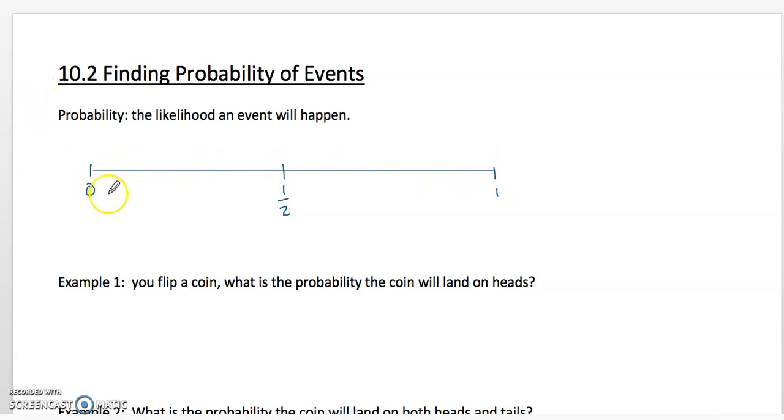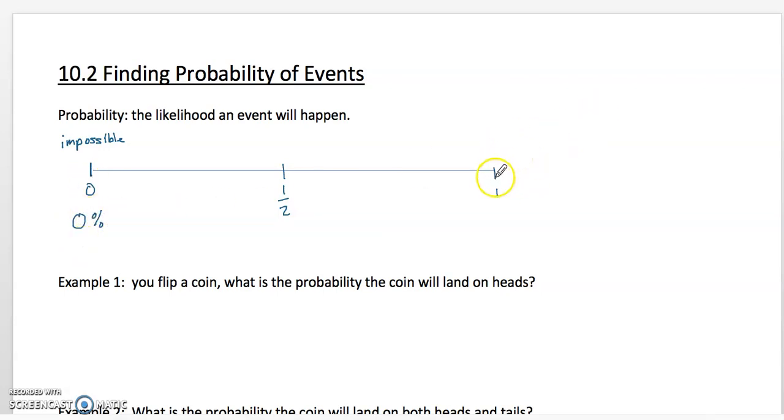Now something with a zero probability of happening is impossible. It cannot happen. For example, if I said to you, what's the probability that when you flip a coin, it's going to land on a 7? Well, the probability of that is 0 because on a coin, there's a heads and tail. There is no 7 or any other number on it, right? So that means there's a 0% chance of that happening.